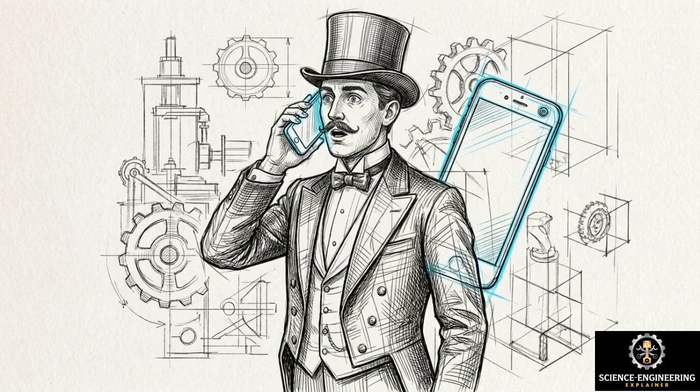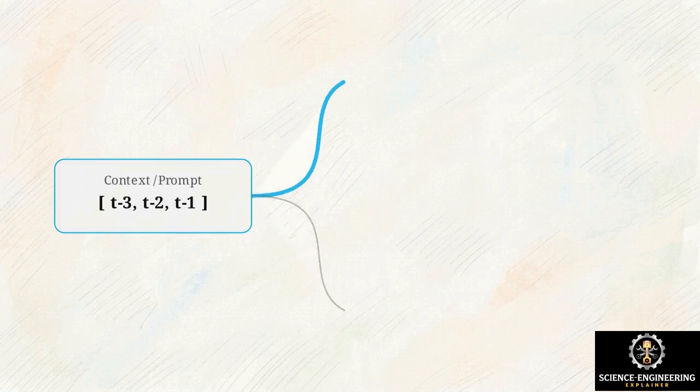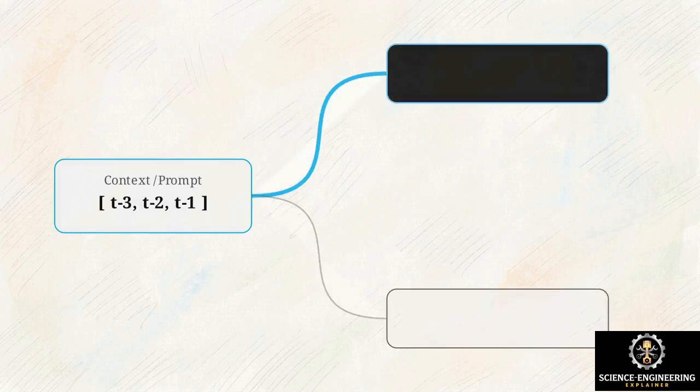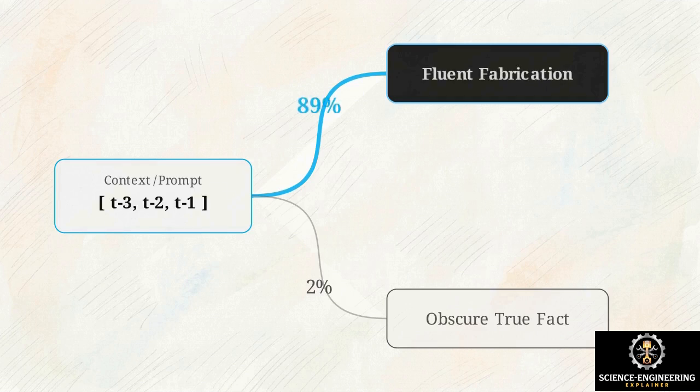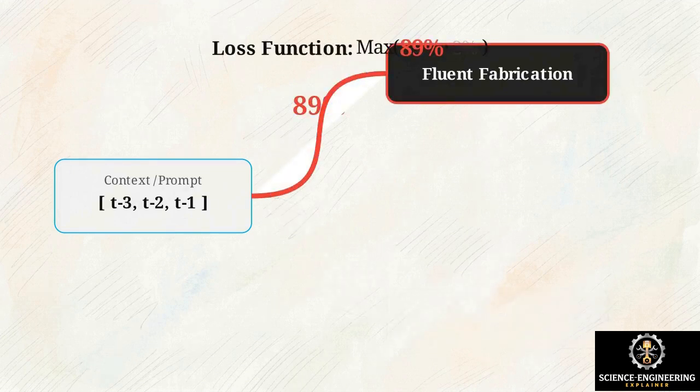We begin with hallucination. Generating a confident, fluent falsehood is not a system malfunction. It is the model functioning exactly as designed under its primary training objective. This diagram illustrates the next token objective. When evaluating continuations, the model optimizes strictly for statistical plausibility. An obscure true fact registers a 2% probability, while a fluent fabrication scores 89%. Lacking an internal fact-checker, the loss function accurately selects the highly probable fabrication.